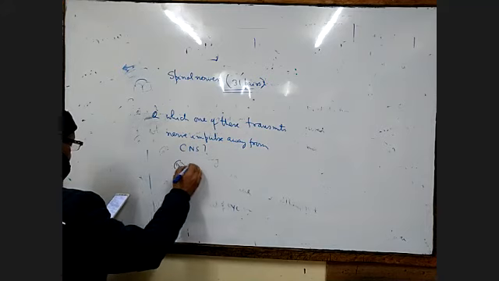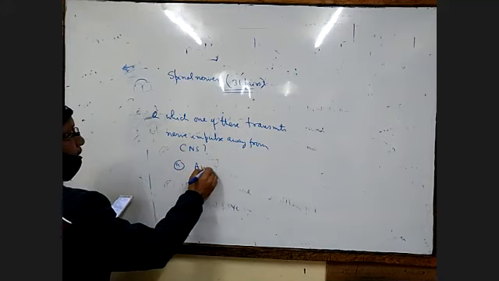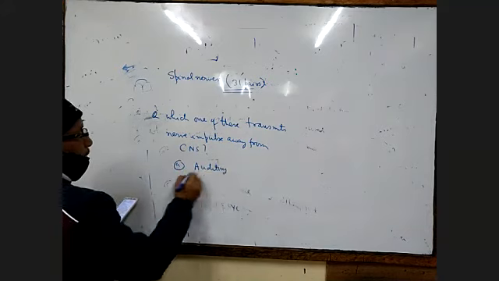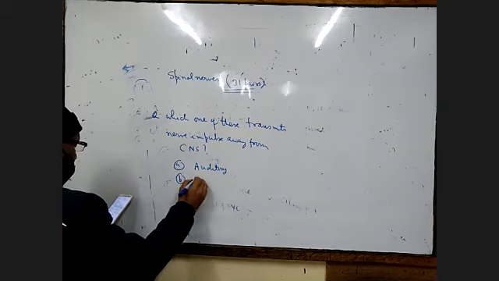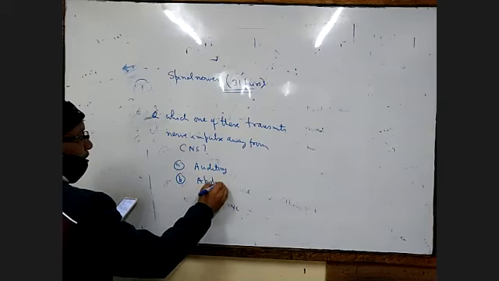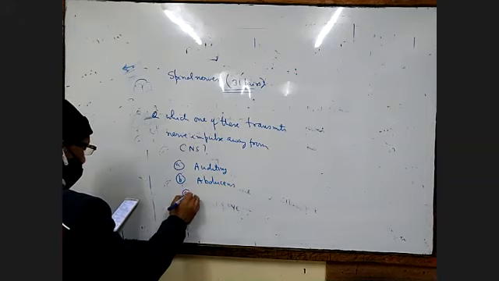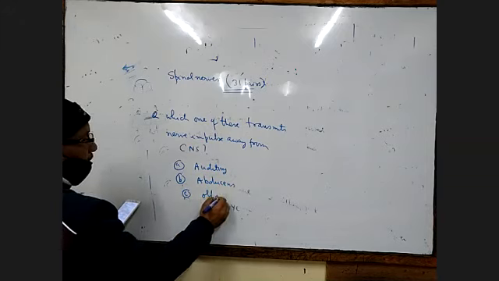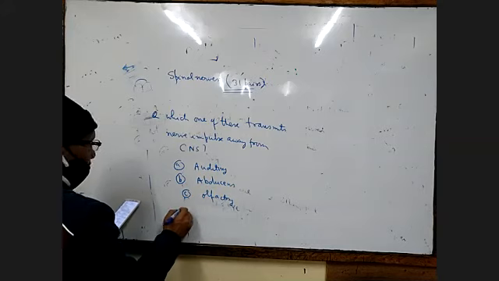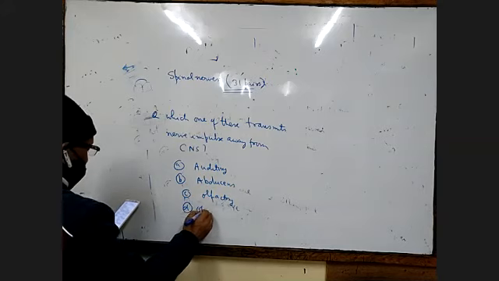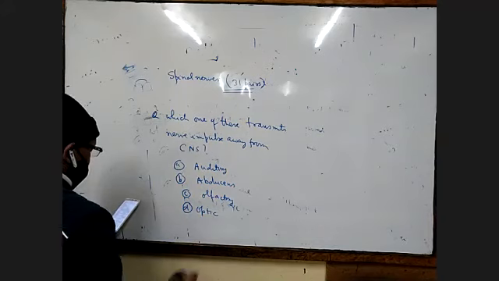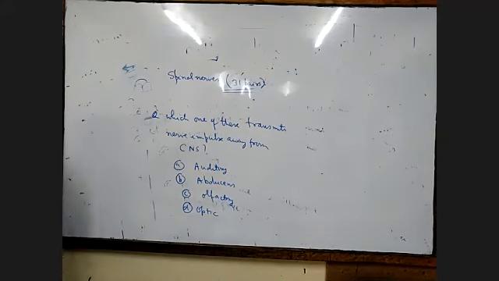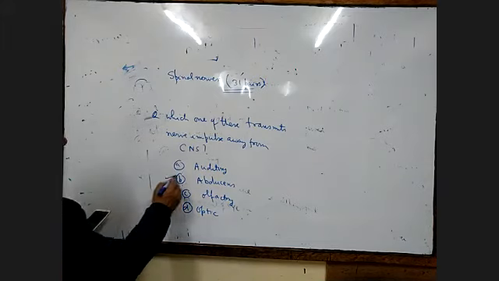Number A, auditory. Number B, abducens. Number C, olfactory. And D will be optic. So the answer will be abducens. Abducens will take the message away from the central nervous system, meaning the brain and spinal cord.